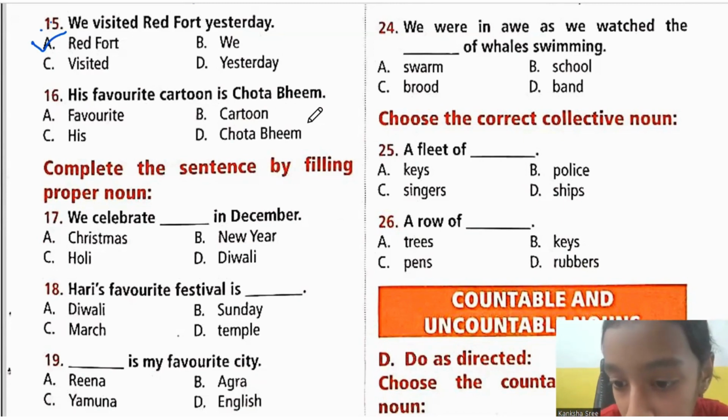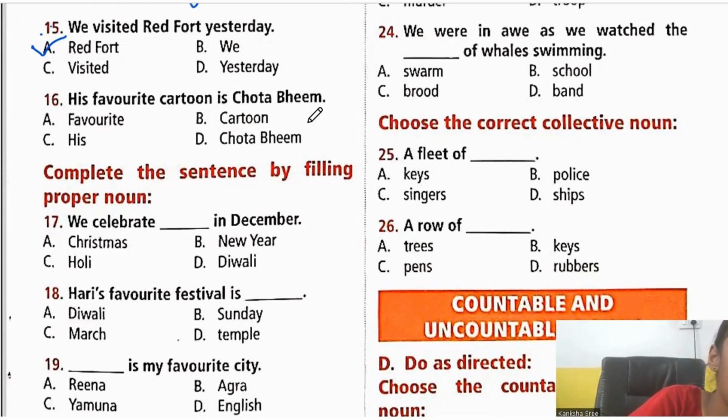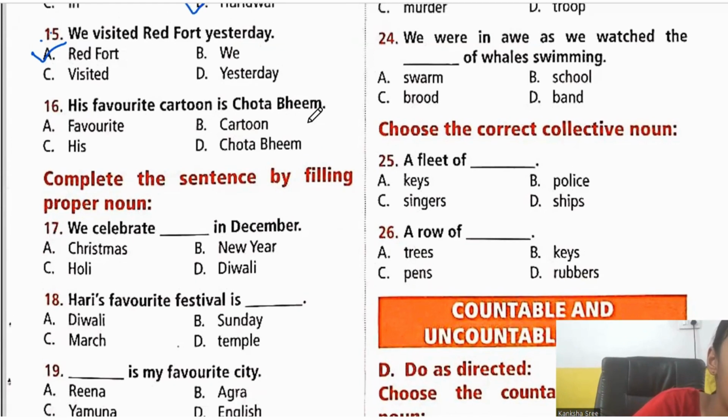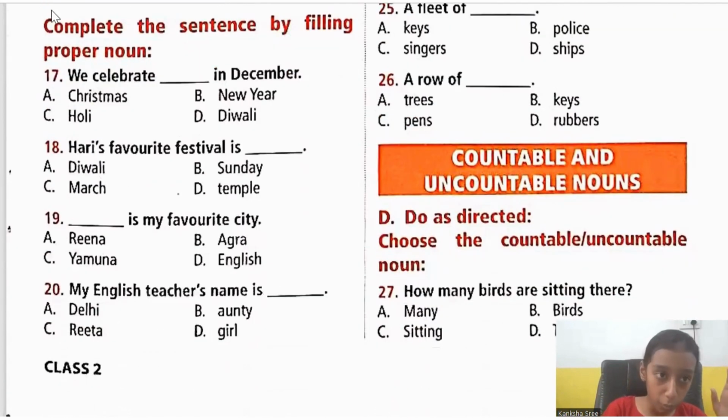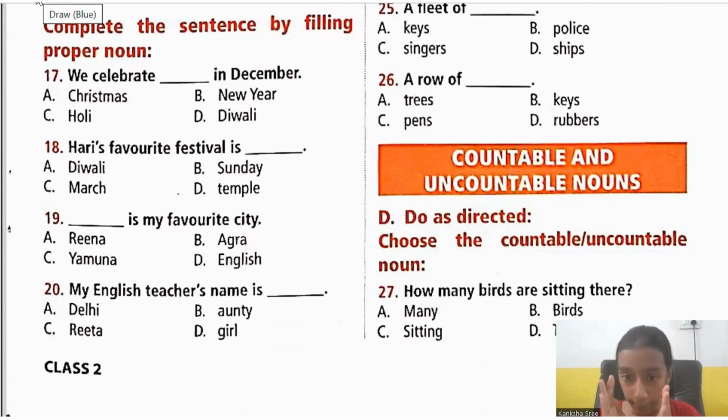So what is the proper noun in this, children? It is Chota Bheem. That is option D, because we are particularly talking about one person. Now, if I say a cartoon, it's a common noun because it can be any cartoon. It can be Doraemon, it can be Shin-chan, it can be many others. But particularly here, I'm talking about Chota Bheem only. So it's a proper noun.